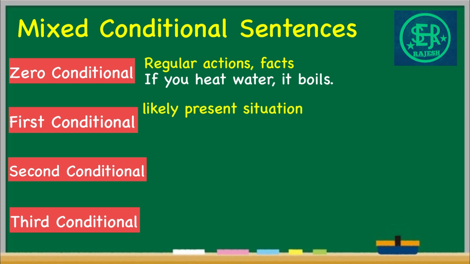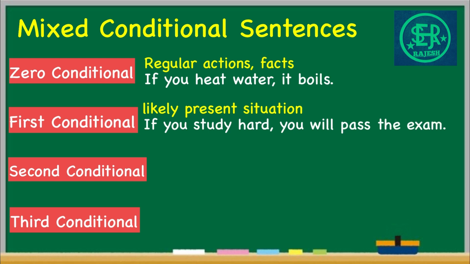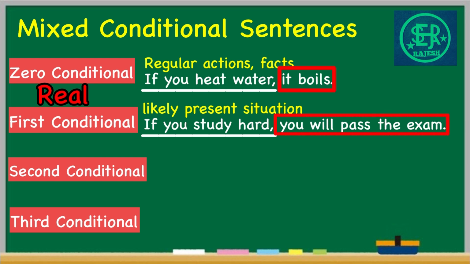We say that if we do something now, it will have a result in the future. For such things, we use first conditional sentences. If you study hard, you will pass the exam. The special feature of these two conditionals is that they are real conditions. That is, if the things mentioned in the condition happen, it is certain that there will be a result like this. But the next two conditionals, second and third, are unreal conditions. That is, we are imagining things that will never happen.